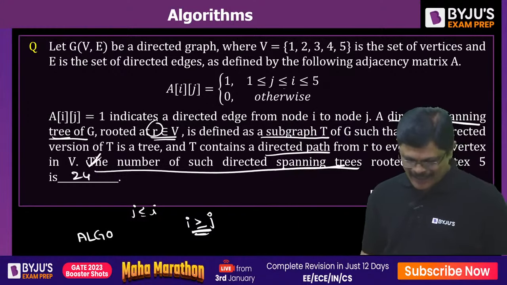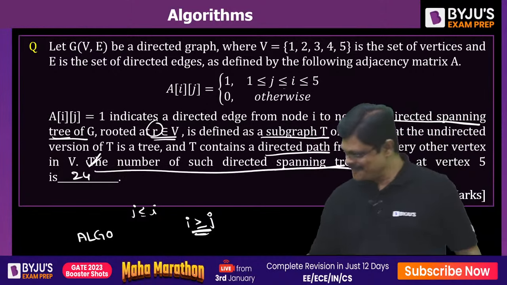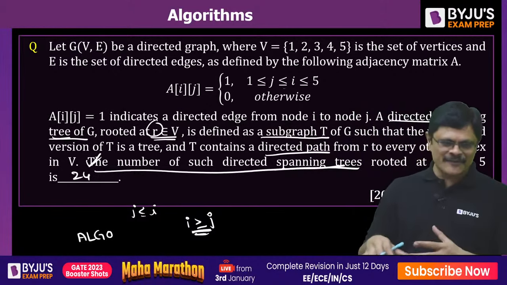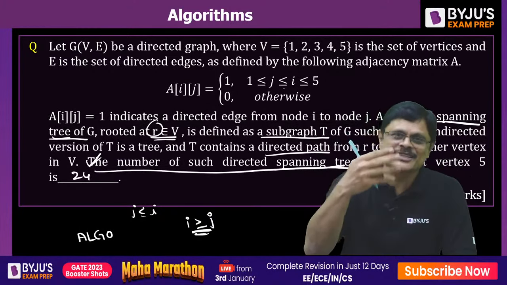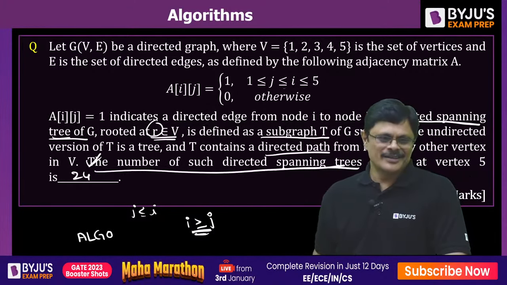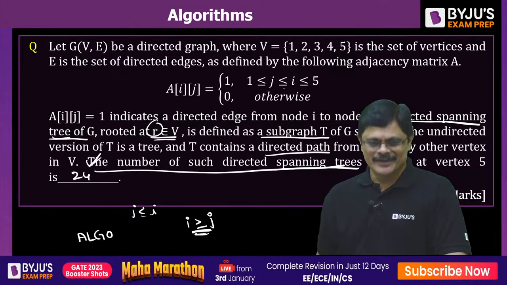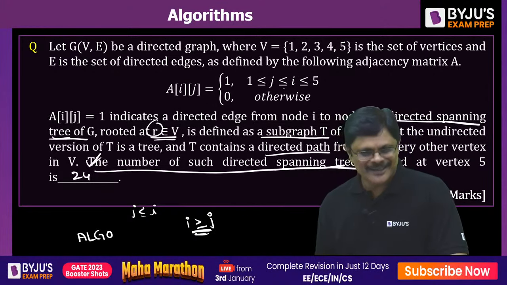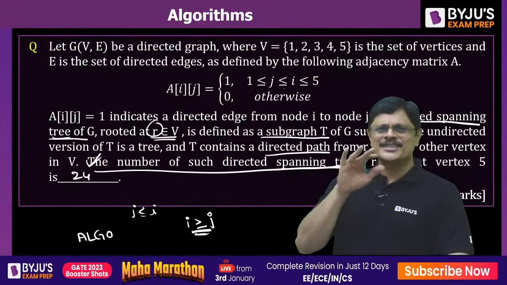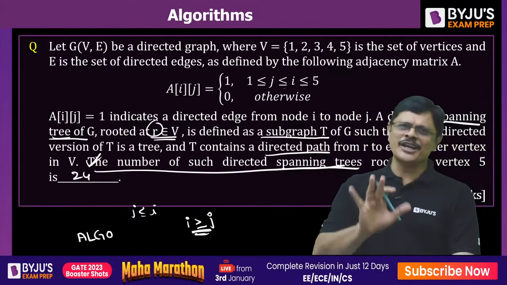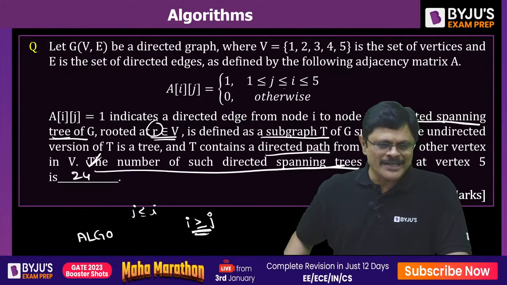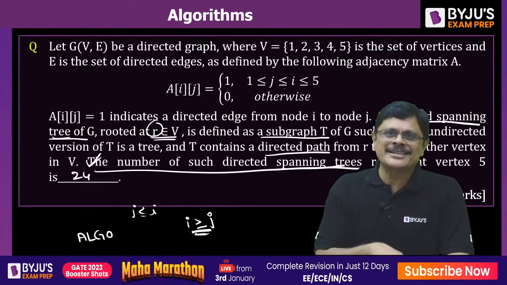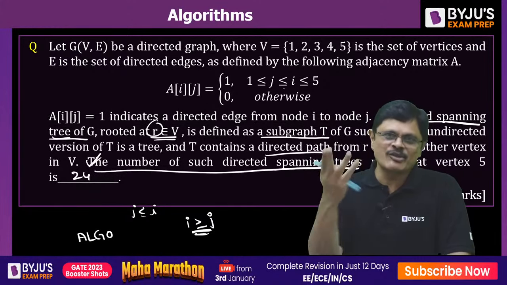Then the answer for this problem. Answer for the 6 vertices problem. Okay, do you want the answer of this question? Answer of this question or answer of the 6 vertices problem. See, for 5 vertices, the answer is 4 factorial. For 6 vertices, what is the answer?